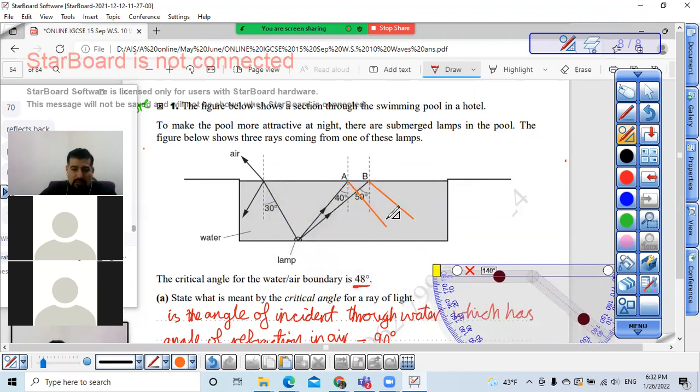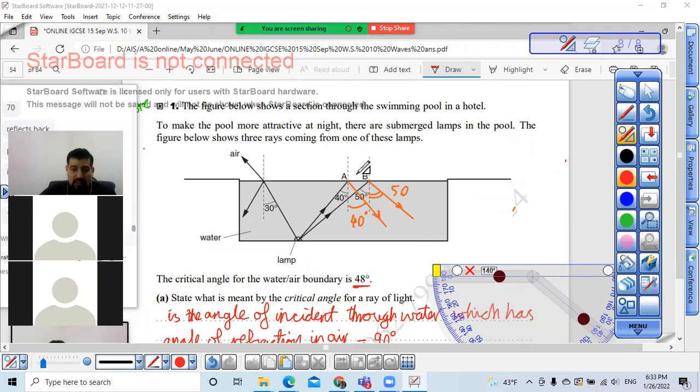So what we did here, we drew the reflected ray from point A, and we drew the reflected ray from point B. The angle here is supposed to be 40, and the angle here is supposed to be 50, exactly. But what did I miss here? Bravo. Yes, I missed that 40 degrees is less than the critical angle.